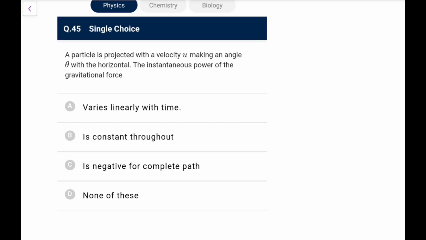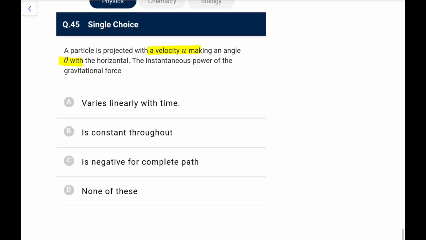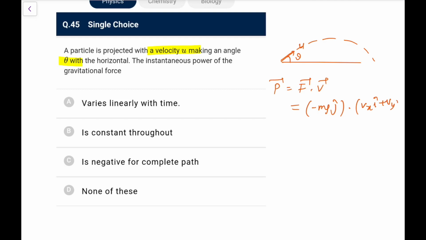Last, a particle is projected with velocity u making an angle theta with the horizontal; what is the instantaneous power of the gravitational force? Let's say u at an angle theta, like this. Instantaneous power you know is F dot V. F is minus mg j cap, and V is Vx i cap plus Vy j cap, so it would be minus mg Vy.